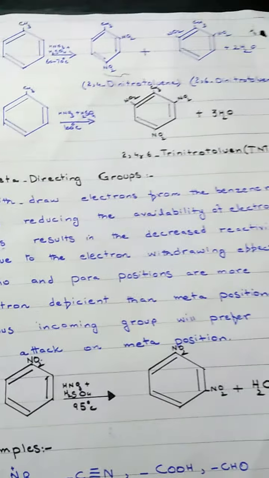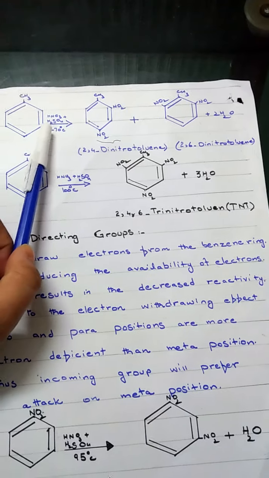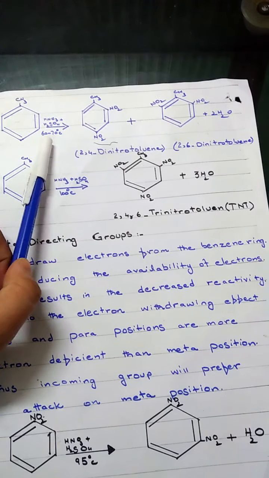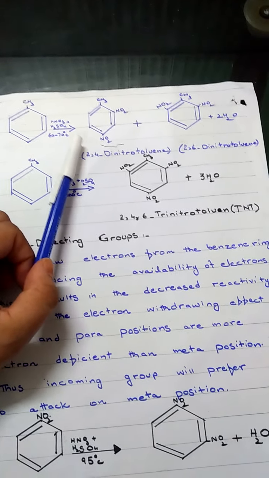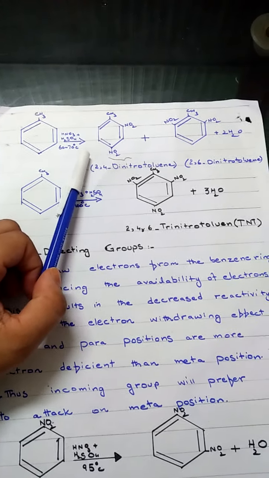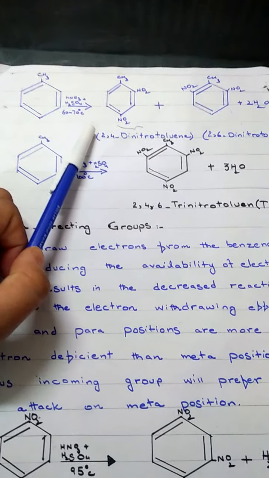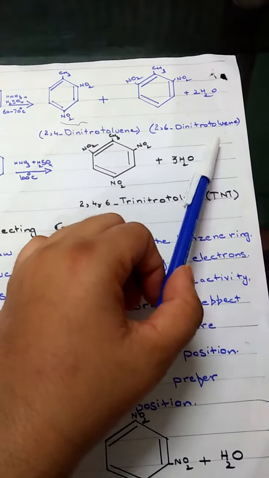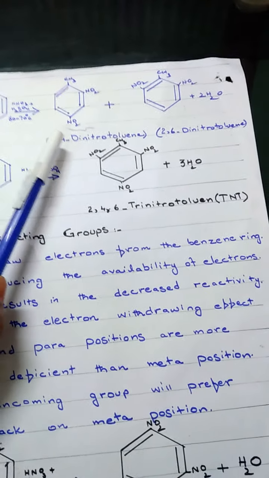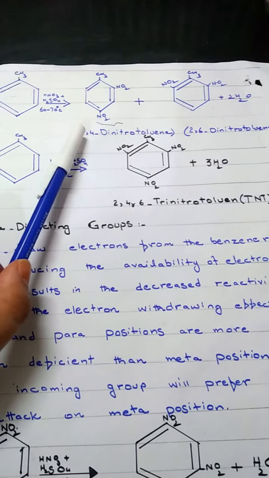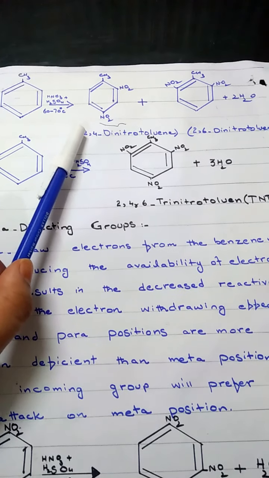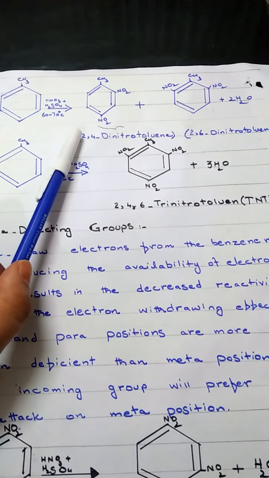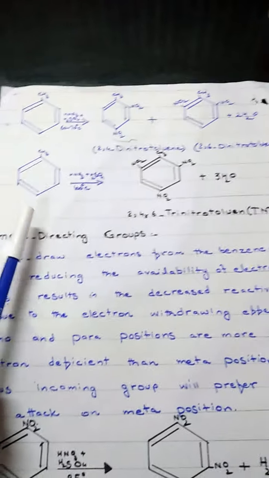Look here. This is toluene, methyl group present, in the presence of HNO3 and sulfuric acid, temperature 60 to 70 degrees centigrade, and then 2,4-dinitrotoluene is formed plus 2,6-dinitrotoluene. These mixtures are produced by the methyl group, which is an ortho and para directing group.